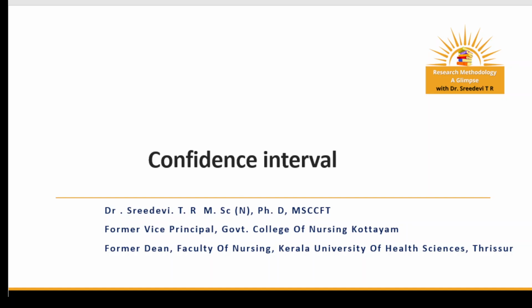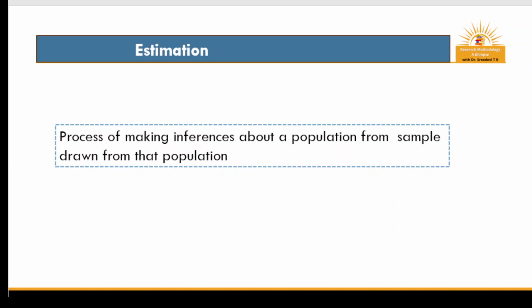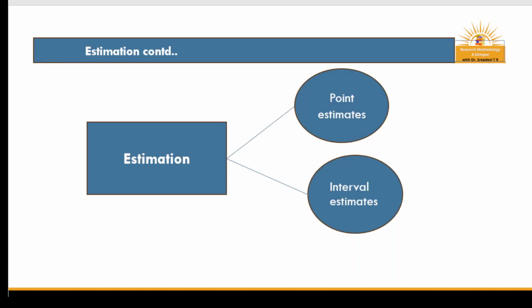Before discussing confidence interval, it is good to know about estimation, point estimates and interval estimates. What is estimation? Estimation is making inferences from a sample about a population, that is, about an unknown population parameter. It is the process of making inferences about a population from the sample. There are two types of estimates, point estimates and interval estimates.